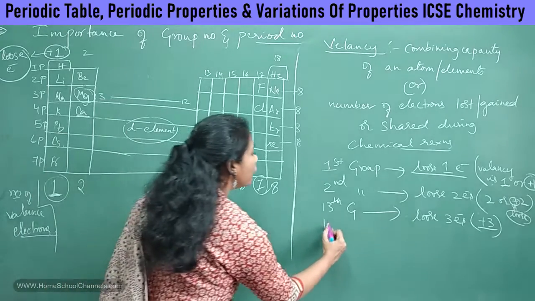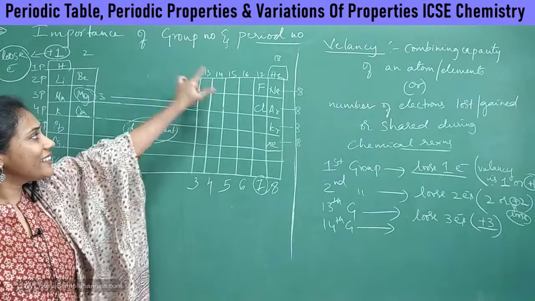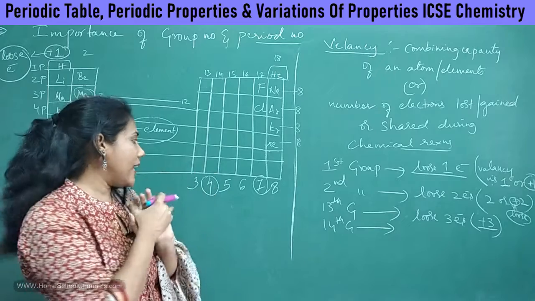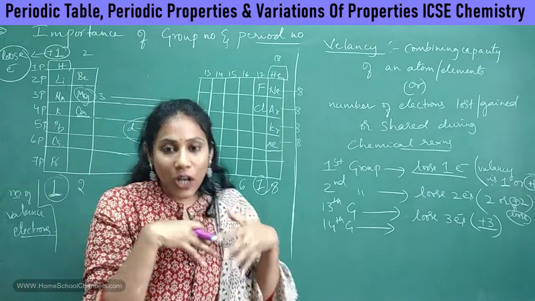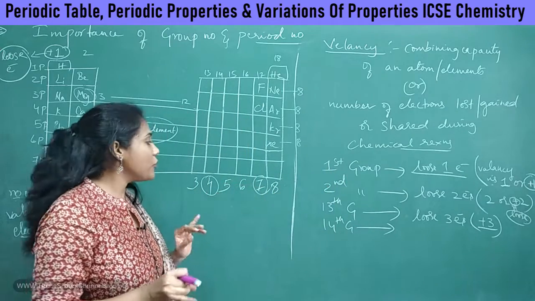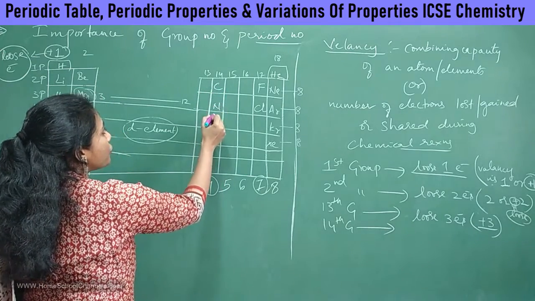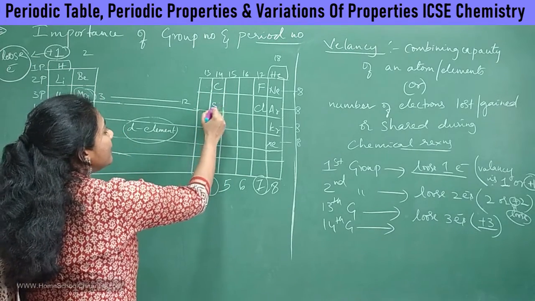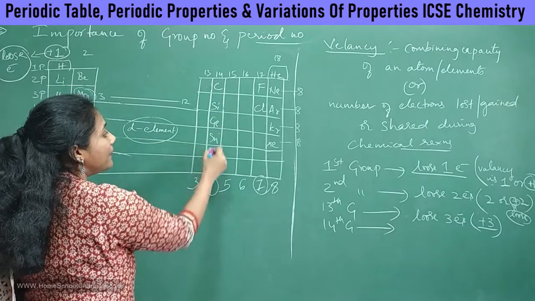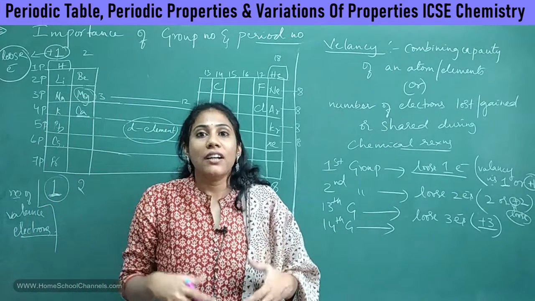Coming to 14th group elements, you must understand that these elements have 4 valence electrons in the last shell, and they cannot lose them. These elements will not gain electrons either. Instead, these elements, which are carbon, silicon, germanium, tin and lead, always share electrons with others just to have stability.